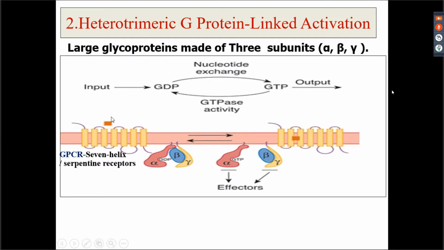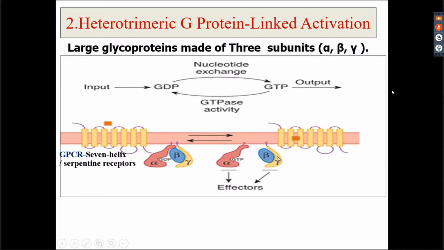So when a ligand binds to the G protein coupled receptor, what will happen? The inactive form of this G protein, why is it inactive? It is associated with GDP. So it will exchange GDP for GTP. Now this will become active.